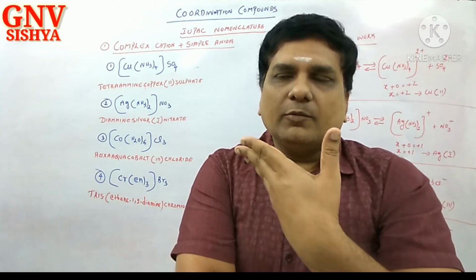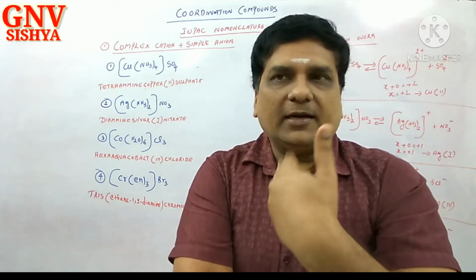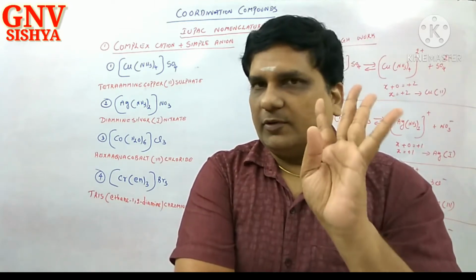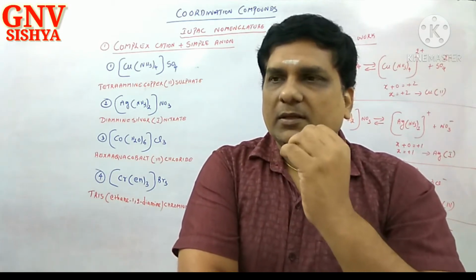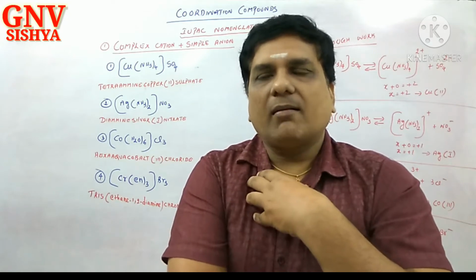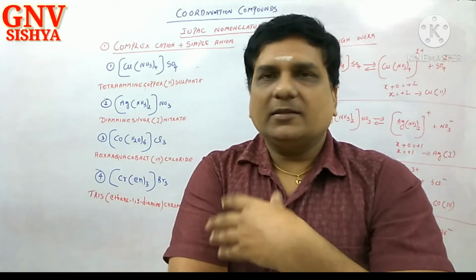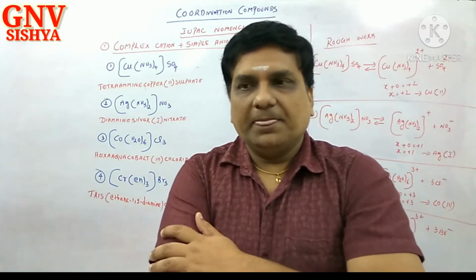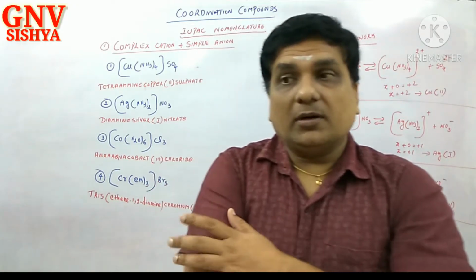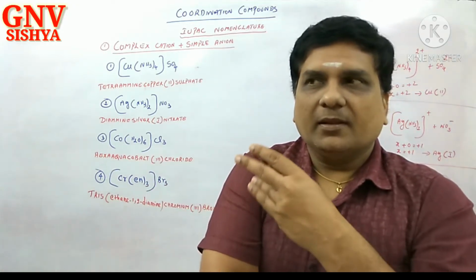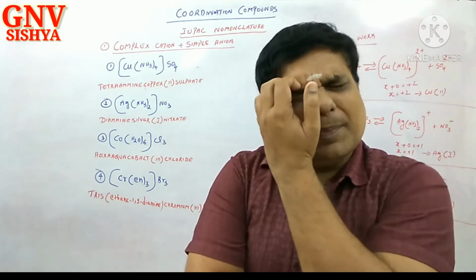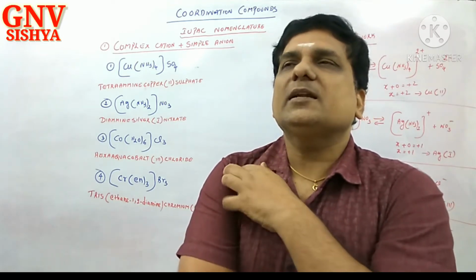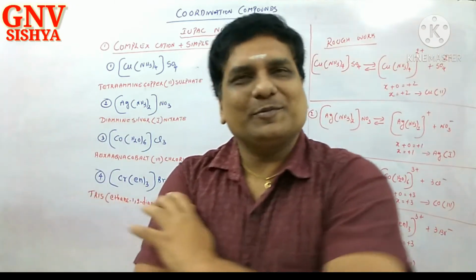Generally, we want to segregate or classify coordination compounds into four types: complex cation, simple anion; simple cation, complex anion; complex cation, complex anion; and the neutral complex. Having known about all the four types, it is advisable to apply the IUPAC nomenclature to individual type of compounds.